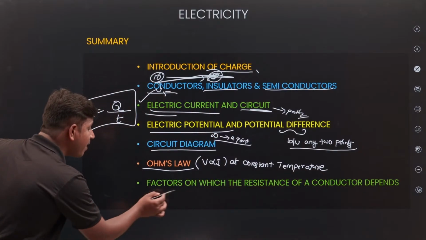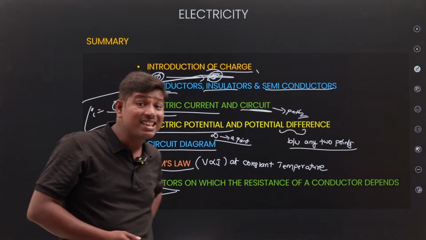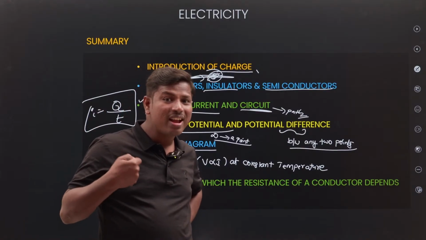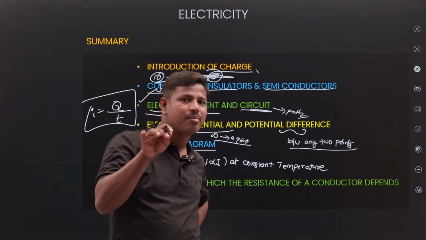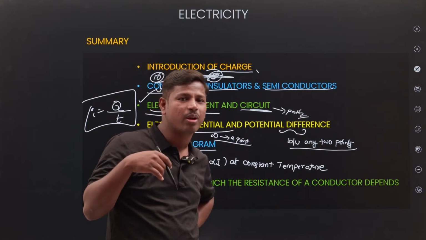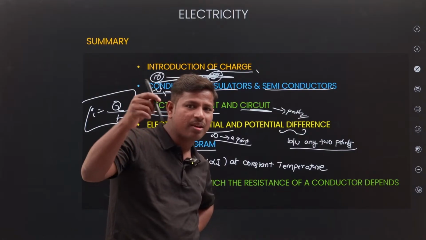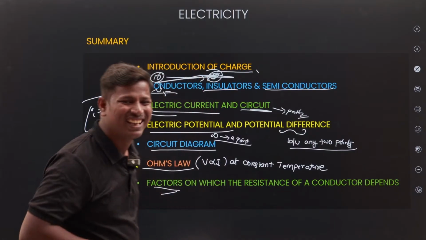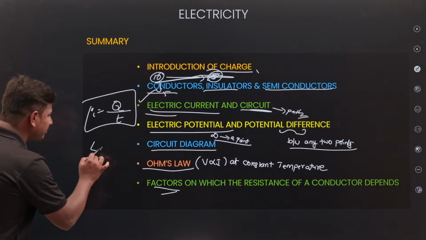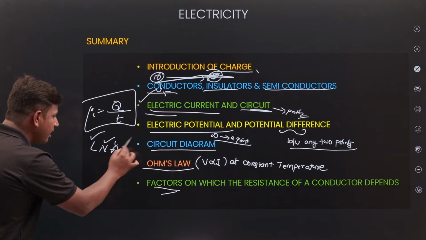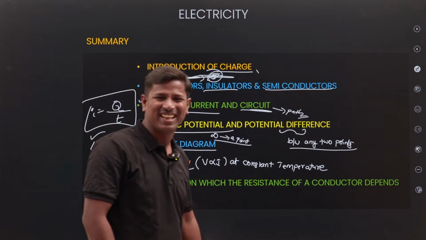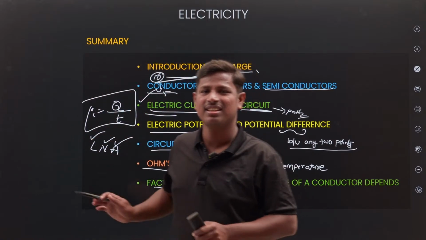Next, factors. If you are asked in the examination on what factors the resistance depends, you must immediately remember: length, nature of the material, and area of the material. So, this is the summary.